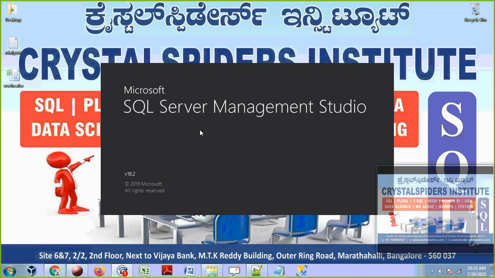Just wait for a minute, guys. It is taking time because it is going to create internally some folders under this account. The SSMS component will create some default folders for Sujit account. So that's why it is taking time for first time. And second time onwards, it will not create the folders again and again. So it will work fine. So wait, guys, for one more minute.